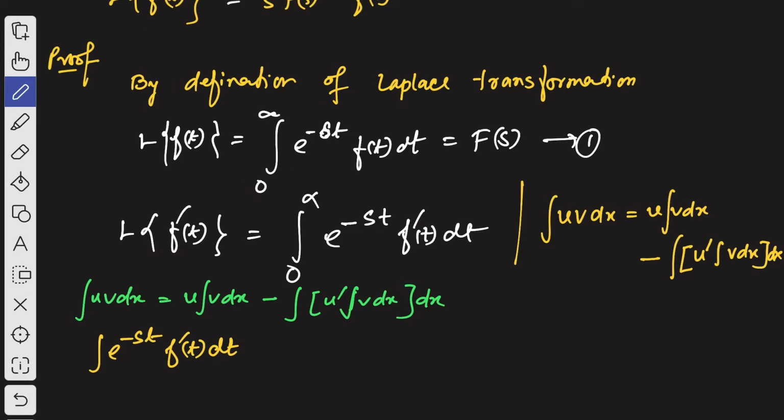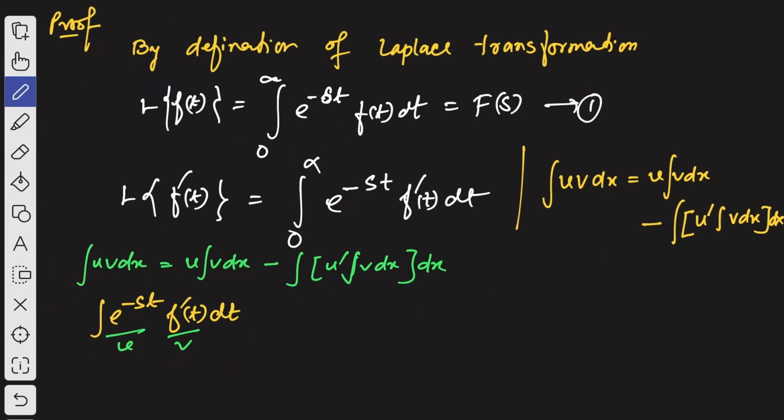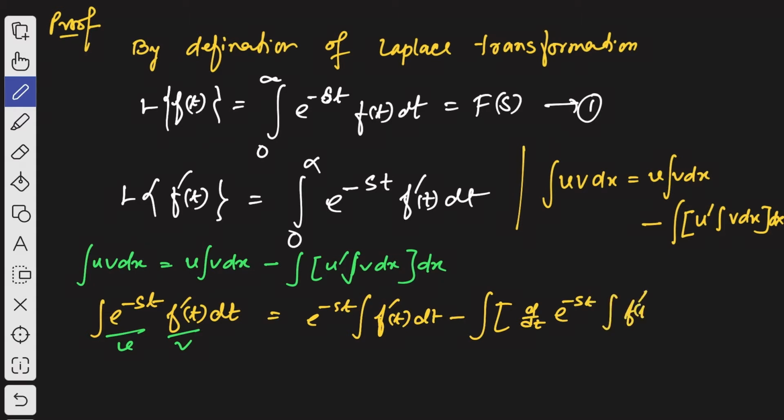So let us apply this. Consider this one as u and this one as v. Then if you do so, what you will get is e to the power minus st integration f dash of t dt minus integration, within the square bracket, derivative of e to the power minus st, then integration again f dash of t dt, bracket close, again dt. That's what you will get, right?